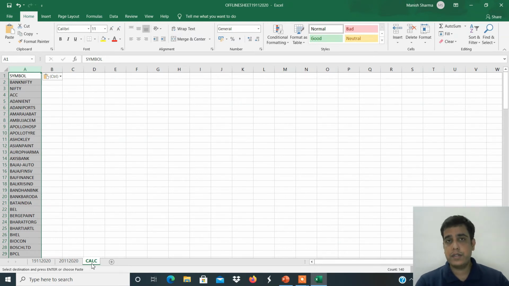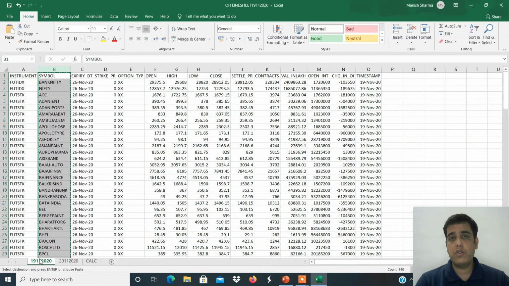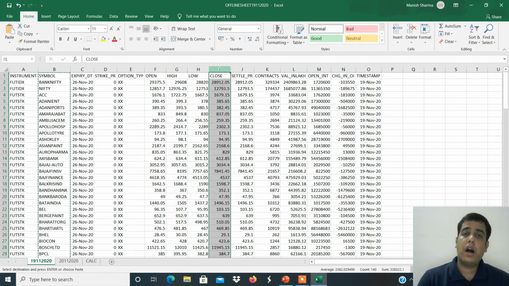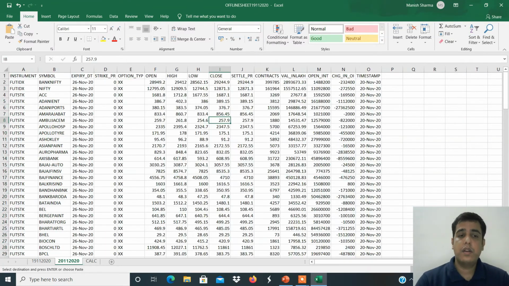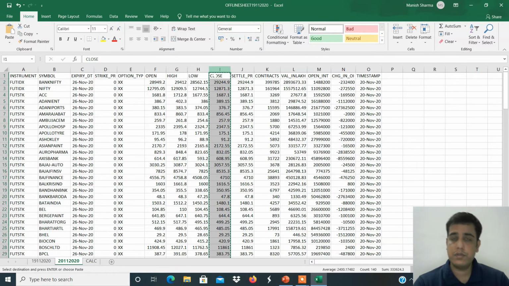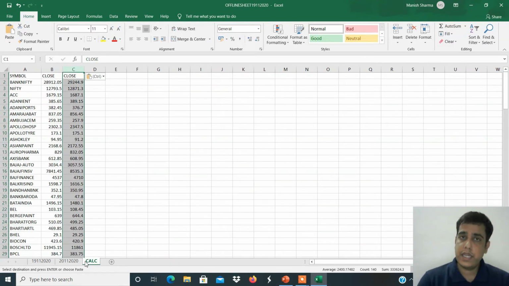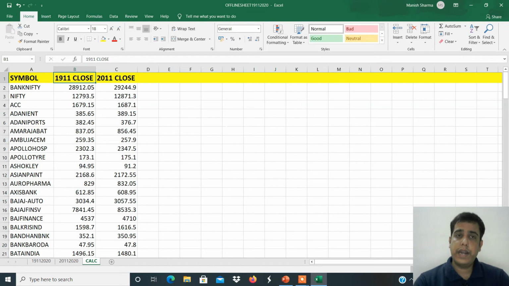So we have copy pasted the symbol column. Again go back to the 19 November sheet, I column, I for India, close column, Control C copy, paste in B column. Now come to the 20th November sheet, I column, Control C copy and paste in C column. And you can give a heading like this, 19th 11 close, 20th 11 close.